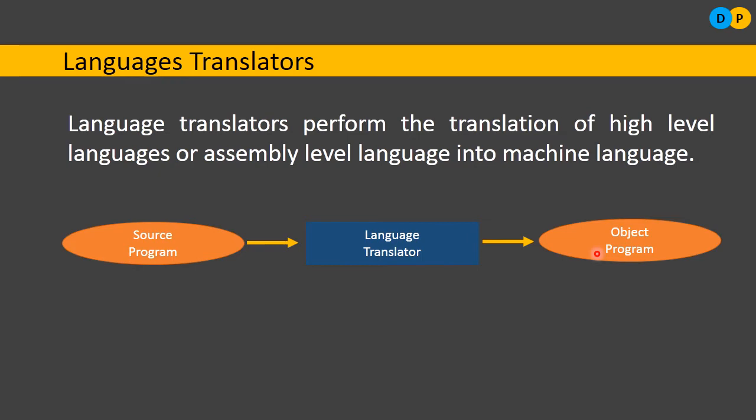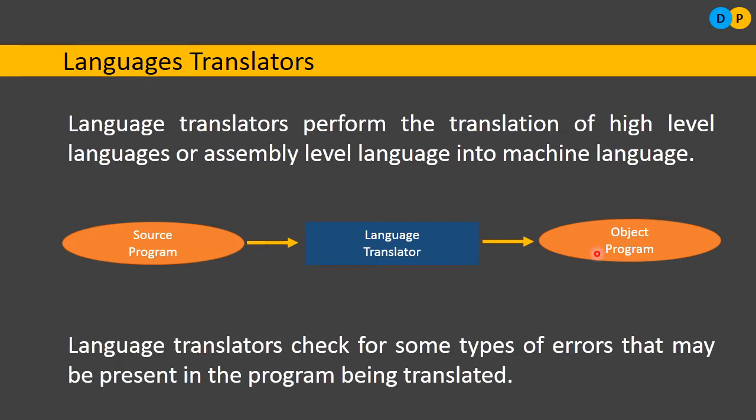During translation, the translator might come across certain errors, maybe syntax errors or semantic errors. If there are errors, they will be notified to the user, and the user will be requested to make proper corrections. Only then will the translator convert the source program to an object program. So language translators check for some types of errors that may be present in the program being translated.